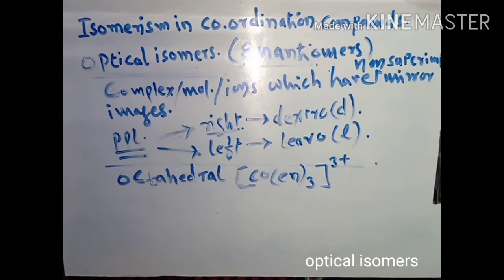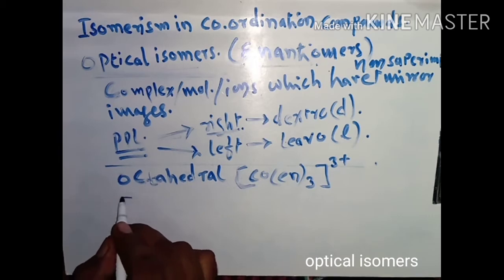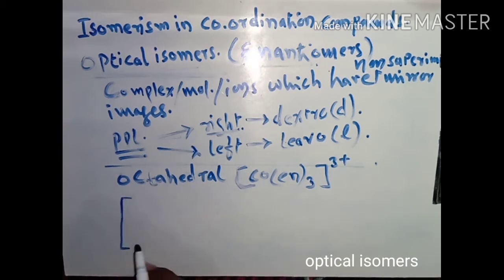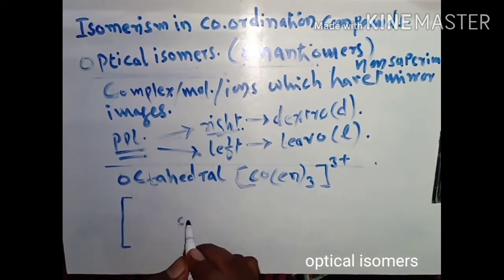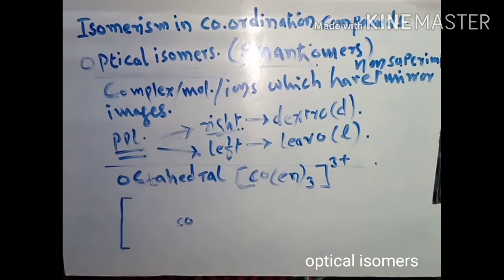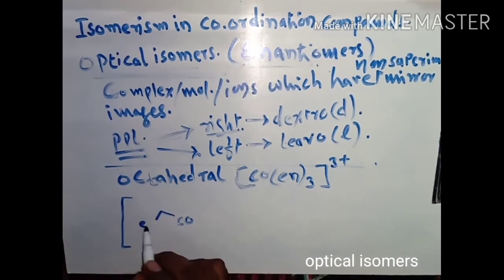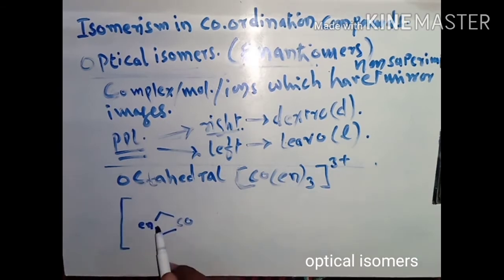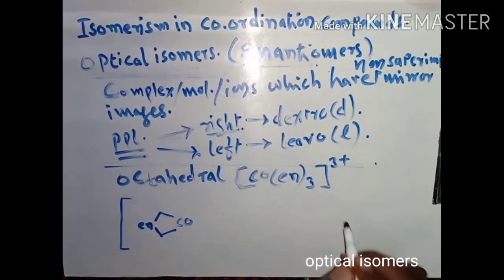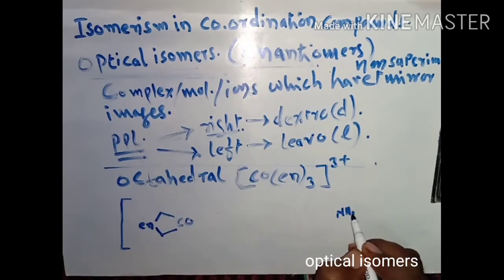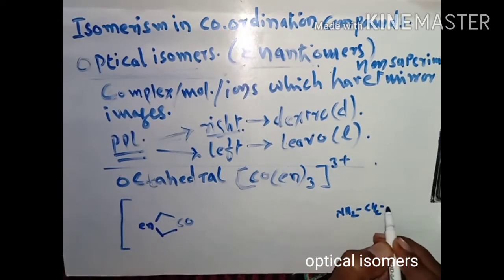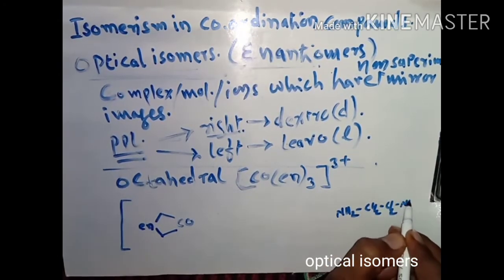So now we shall try to write the structure of such a molecule. The structure of this molecule can be written with Co in the center. There are 3 ethylene diamine molecules. First, the en molecule. In short, what is the formula of ethylene diamine? NH2 CH2 CH2 NH2.